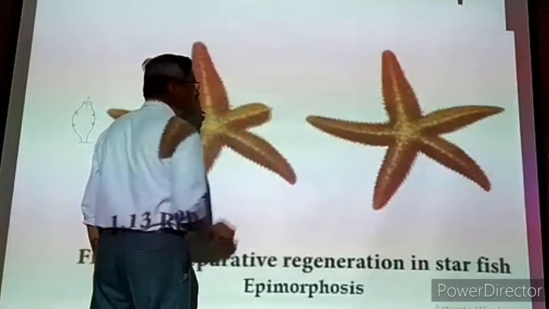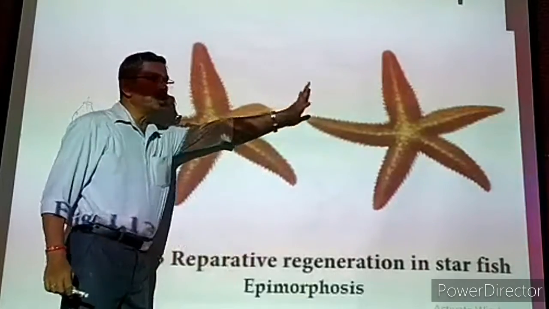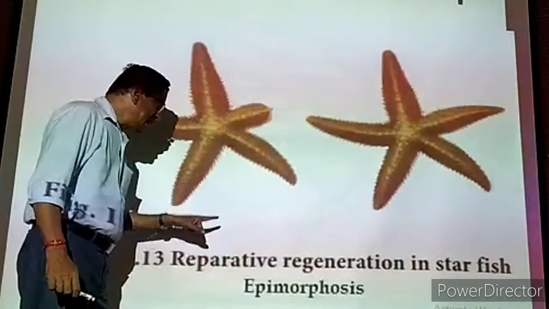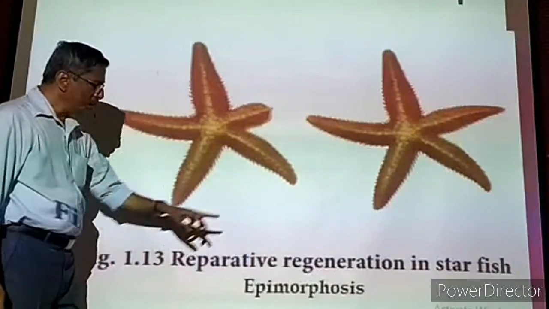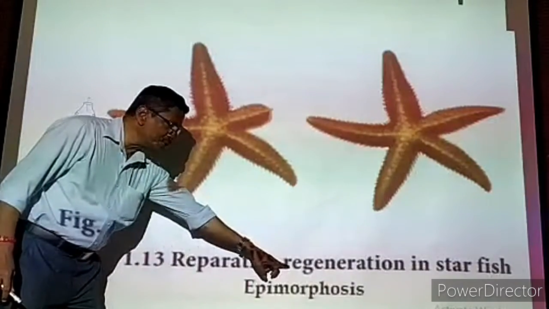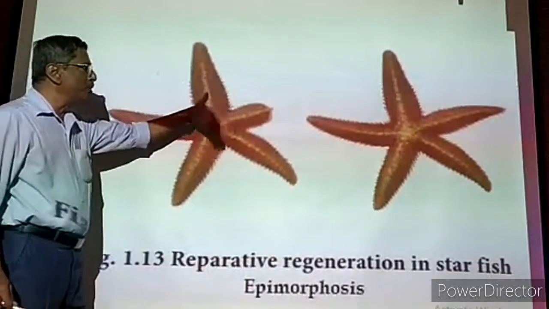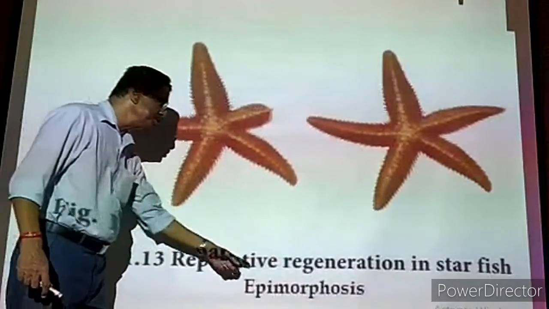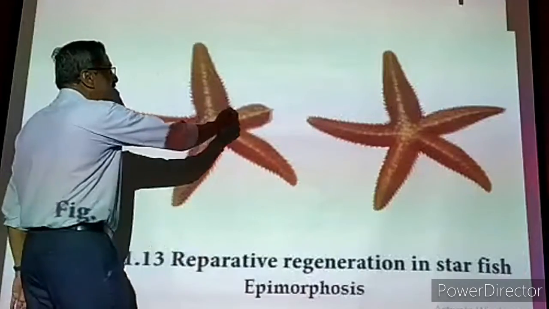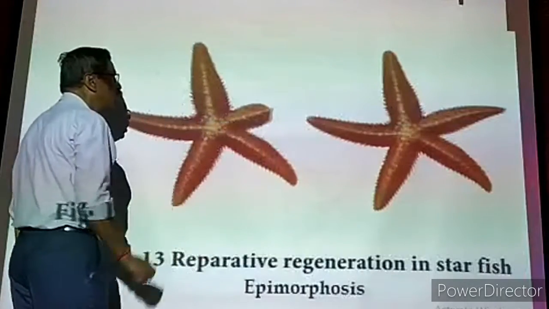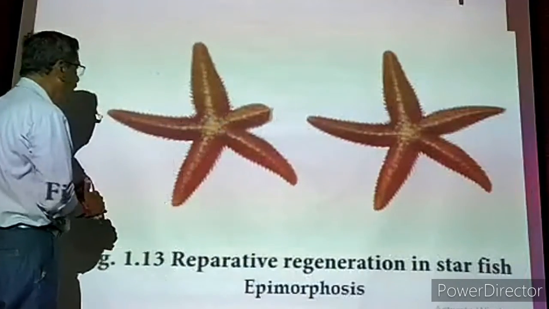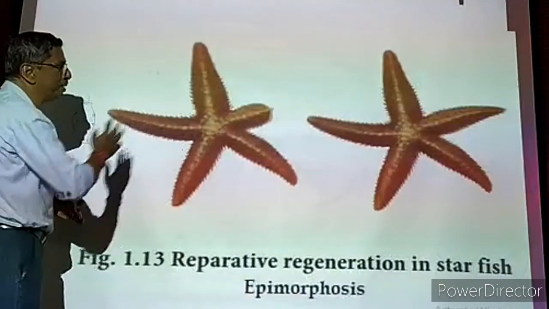Only one part is removed and that part is regrown. Now this is called reparative regeneration. It is a regeneration, but it is not multiplication or reproduction. It is repairing the body to become normal. That is reparative regeneration. Once again 5 long arms will be present. This is repairing the damaged part.